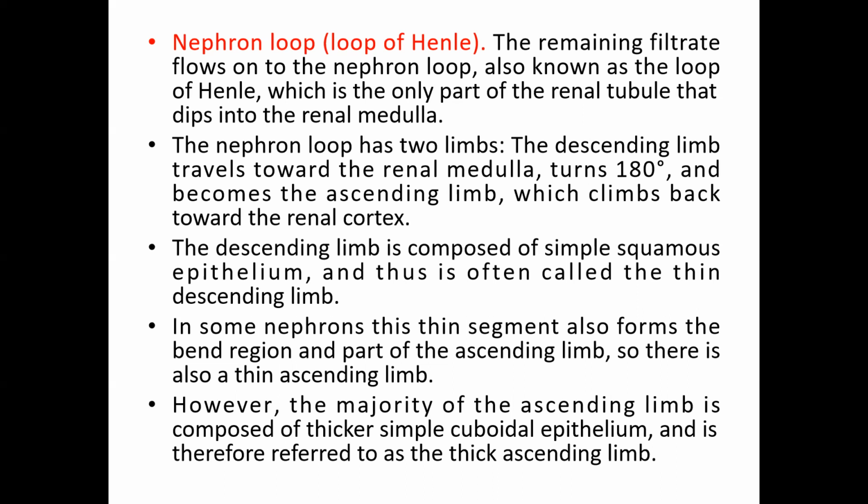Why? Because it is made up of cuboidal epithelium, whereas the descending limb is very thin because of simple squamous epithelium.